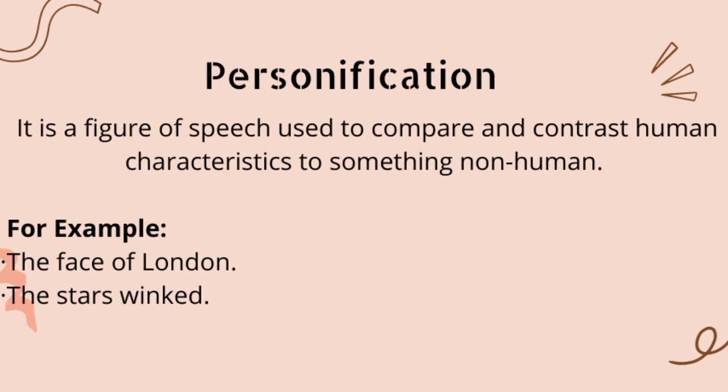Next comes personification. It is a figure of speech used to attribute human characteristics to something non-human. For example, the face of London and the stars winked. So the face and winked are the personification that has been used for London and the stars respectively.